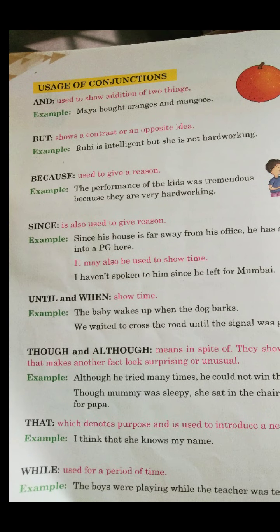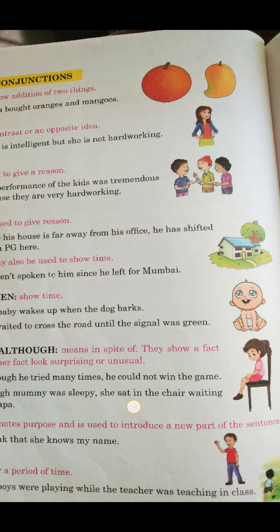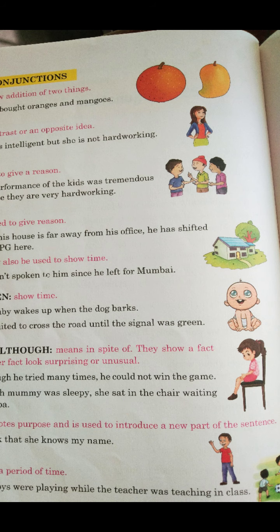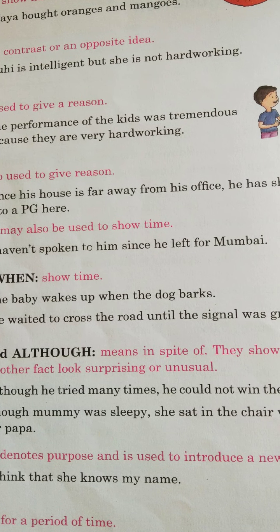Now though and although, when we use though and although, they mean in spite of; they show a fact that makes another fact look surprising or unusual. Although he tried many times, he could not win the game. So although we are trying to say that in spite of many tries, although he worked very hard, he could not win the game.